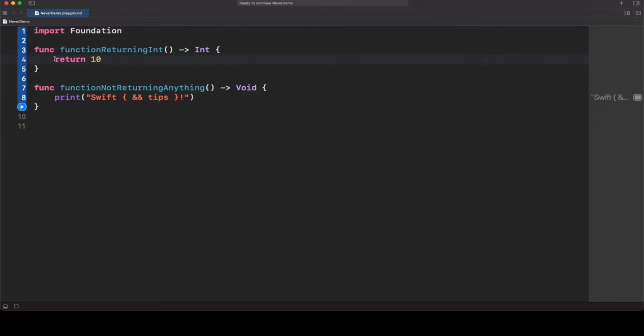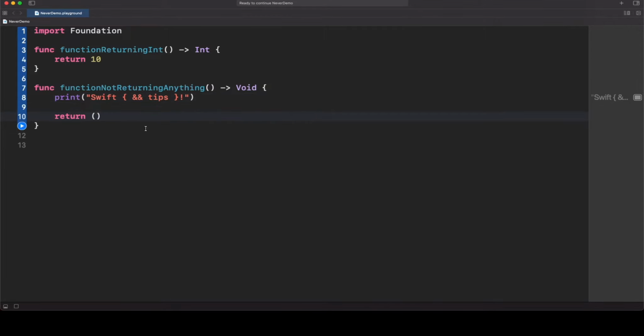So if I remove this, we immediately receive an error that we are missing a return value, because we explicitly said that it's an Int. So anything that is not Void will be required for you to set in a return statement. Swift is inferring, again, that you are returning something that is Void because you are not declaring anything in your return definition. However, what is internally returned is this, an empty tuple.